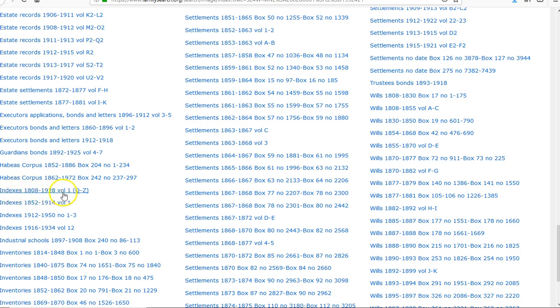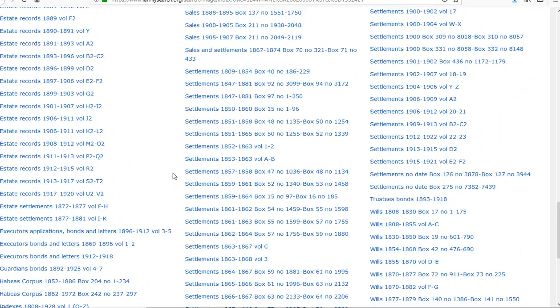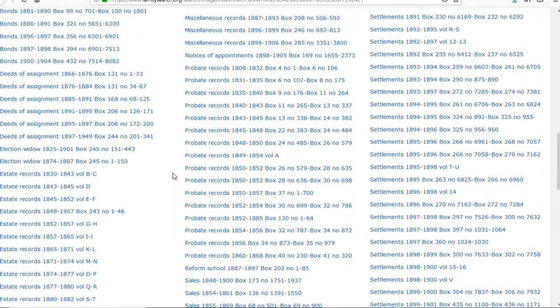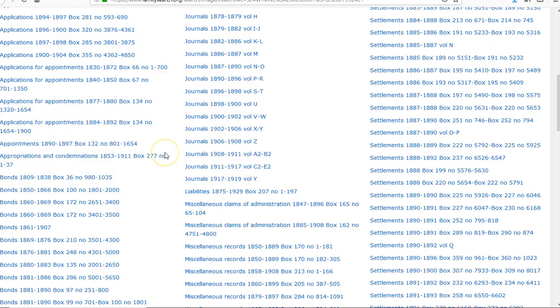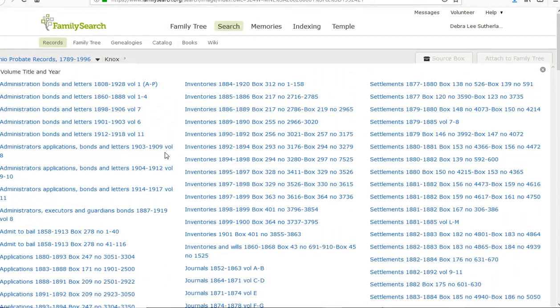Index is 1808 to 1928. Volume 1 is only Q through Z. That's not going to do us any good if we're going to try to go into McKee. Because I've been in these records before, just to show you that sometimes they don't label everything correctly, you're going to want to look around. I happen to know for a fact that this one right here, Administrative Bonds and Letters 1808 to 1928, Volume 1, A through P, is actually the index for the wills, or for the inventory that's there.